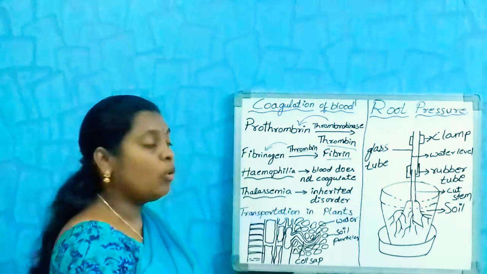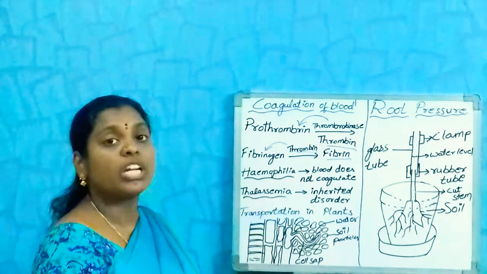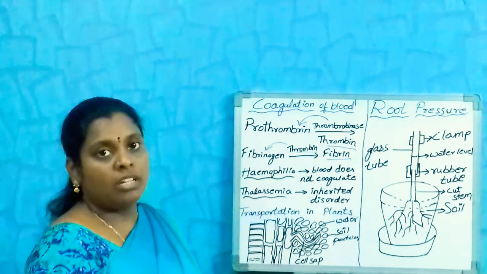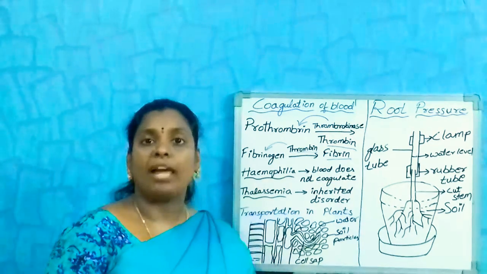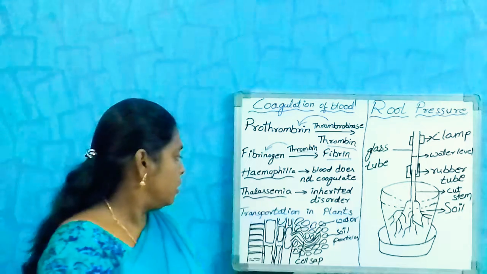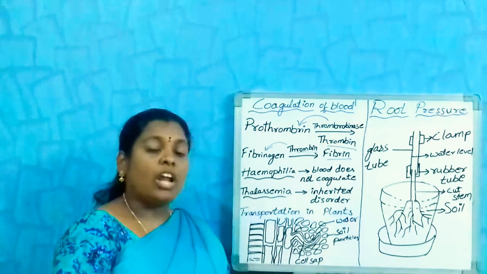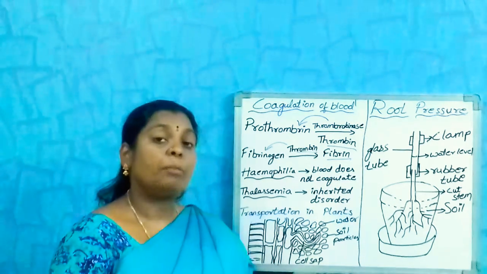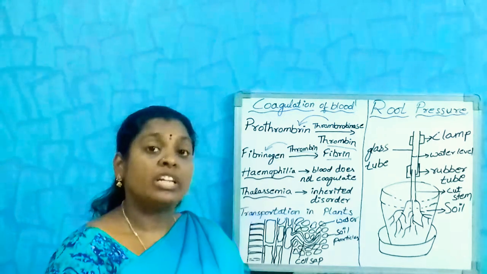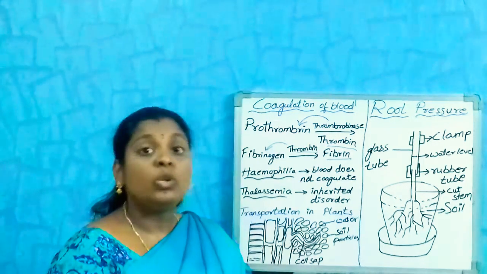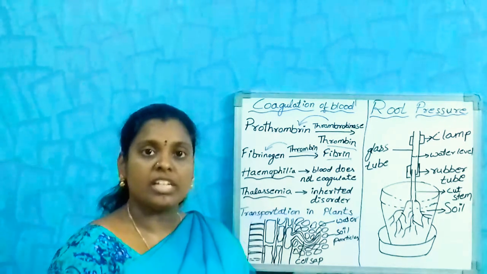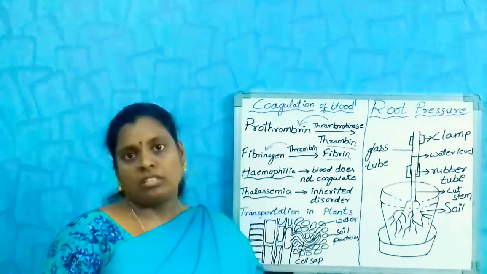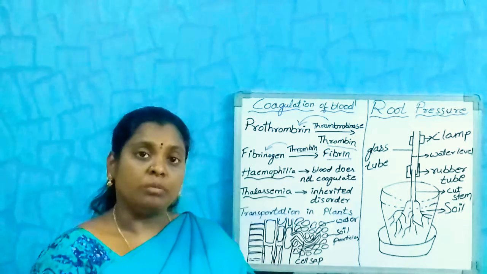Now we are going to discuss the transportation of nutrients or gases in plants. Already you have learned in previous classes how the transportation of nutrients or gases takes place in plants, that is through the xylem and phloem.